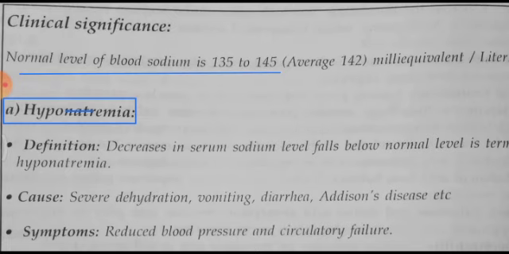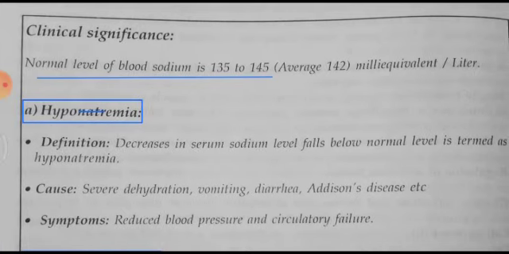Hypo means less, natria means sodium, emia means blood. Less sodium in the blood is called hyponatremia, where the serum sodium level falls below normal. Causes are severe dehydration, vomiting, diarrhea, and Addison disease. Symptoms: reduced blood pressure and circulatory failure can be seen in hyponatremia.